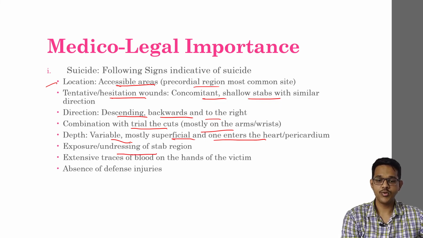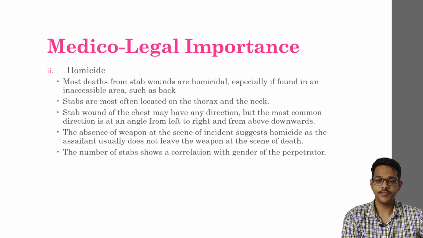It may be seen exposed or under clothing over the stab region. Extensive traces of blood on the hands of the victim will be present. There may be severe bleeding from the stab wounds. Defense injuries, which are caused when a person tries to defend himself, will be absent.